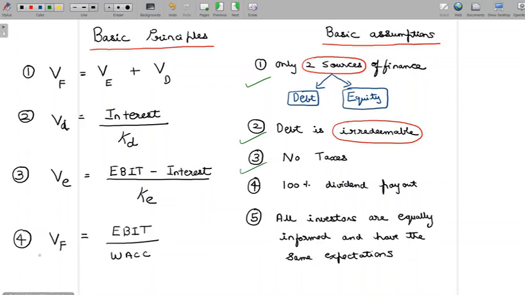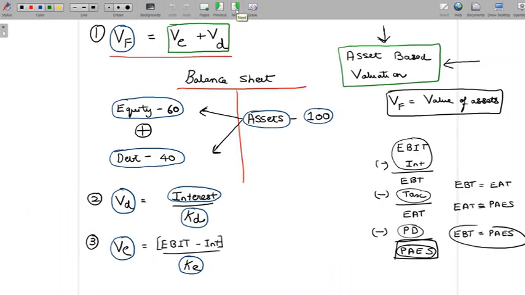Now, before we go to the 4th principle, let's try to understand the 4th and the 5th assumption here using the 3rd principle itself, and then let's finally go to the 4th principle. So we have the 4th and 5th assumption here. Let's try to understand what these would mean. Now, if EBIT minus interest, which is EBT, is also equivalent to profit available to equity shareholders, then from this discussion it looks like we are using total earnings as the metric to be discounted to present value. So it looks like we are finding out the value of equity using the earnings method.